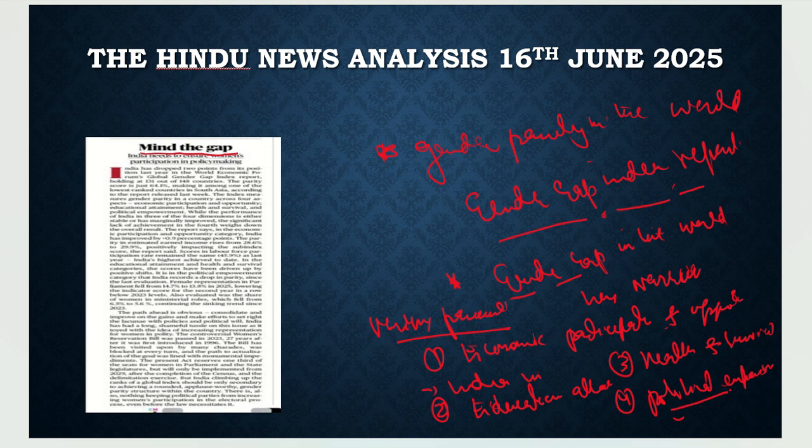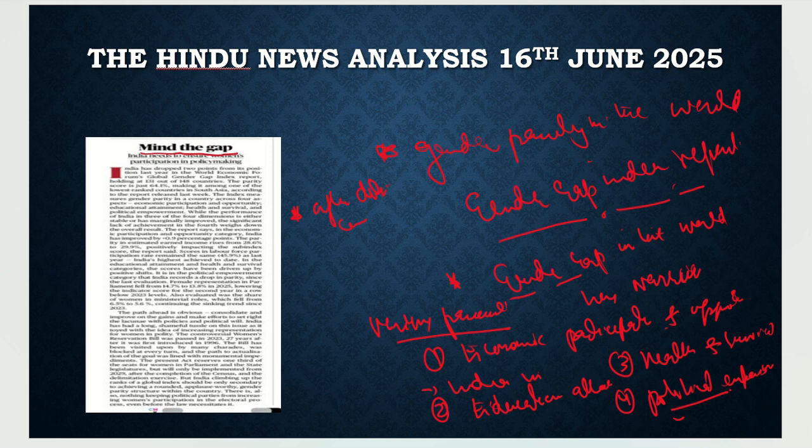We know that it was introduced by the 106th Constitutional Amendment Act, but it is to be implemented after delimitation. And when will this delimitation happen? It will happen when the census is conducted, and after the census the delimitation would be done. So it means this representation of women in the parliament or state legislative assemblies is postponed at least till 2028, when the census would be conducted. Whatever they do after that is a separate topic, but right now it is postponed till 2028.